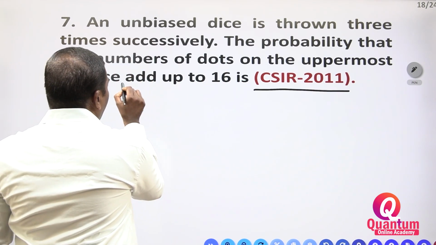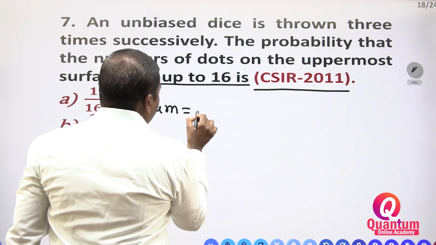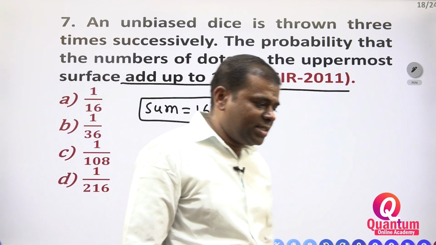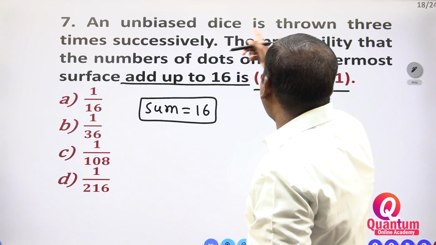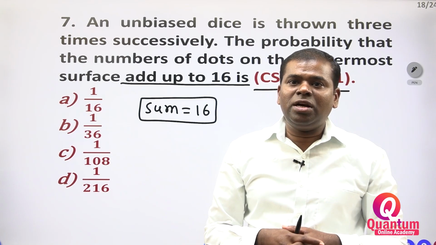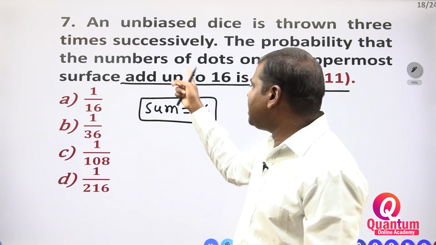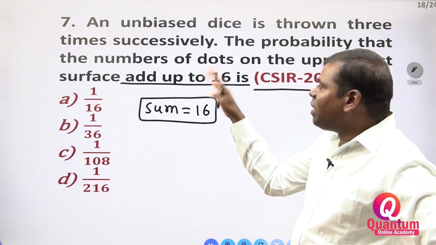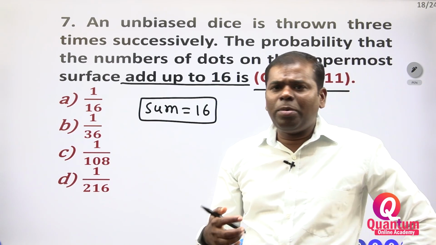You have to get the sum equal to 16. How do you get 16? An unbiased dice is thrown 3 times. In 3 times, the uppermost dot surfaces add up to 16. What is the probability for that? They are asking for the probability.